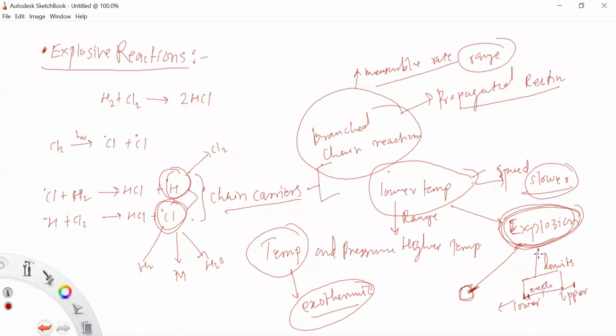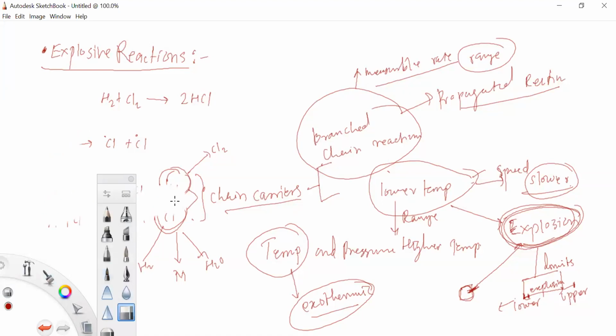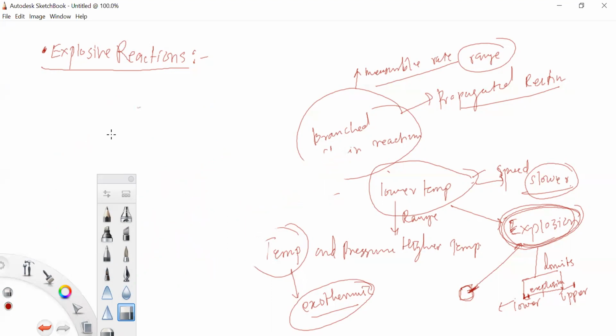This is your reactions of the branch chain reactions having the explosive limits, lower explosive limits and upper explosive limits. So these explosive limits we can understand with one example, that is the reaction between hydrogen gas and oxygen gas.